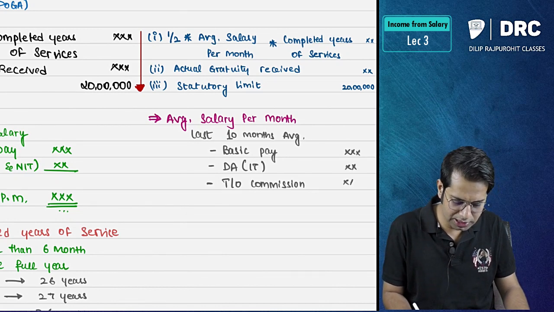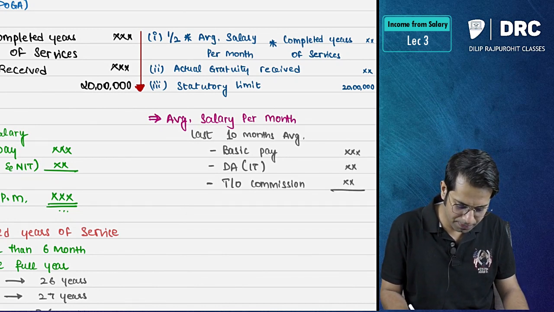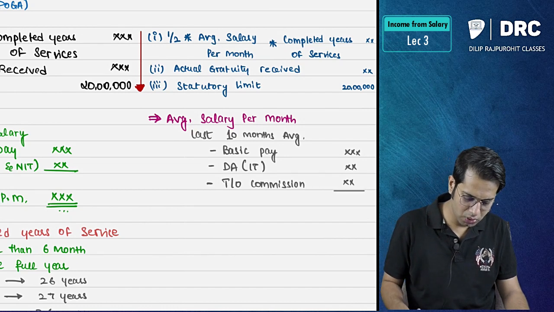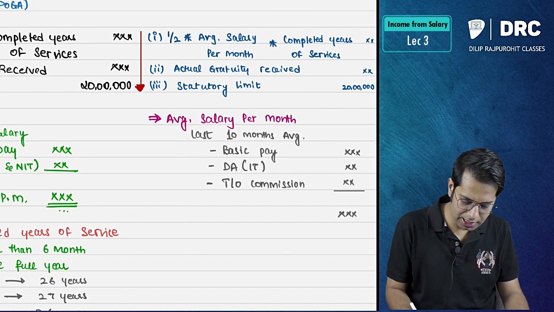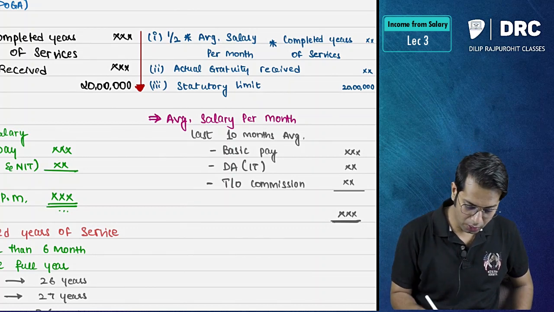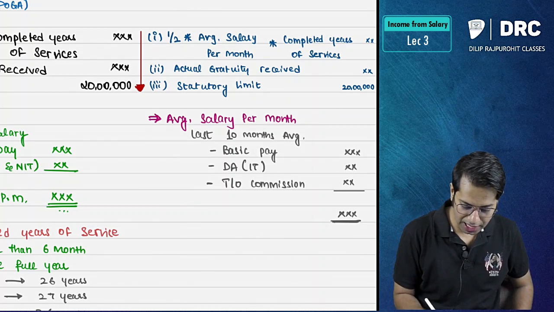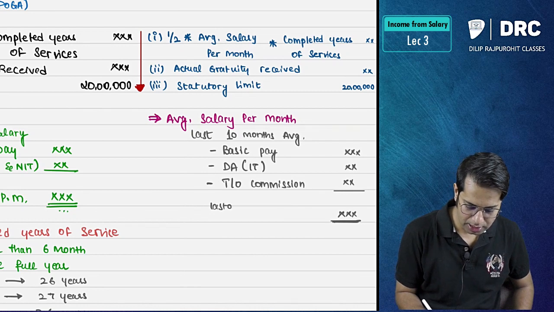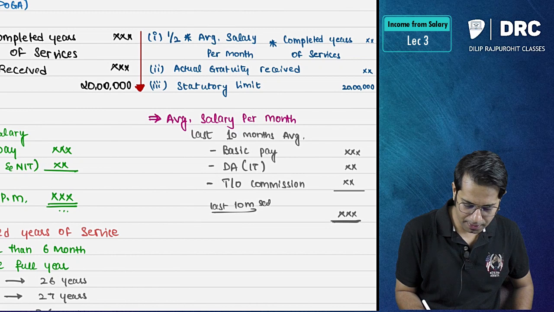So you should take these 3 things, then total it. Please note, you should take these 3 things and total it. Whatever amount you are getting, that you should take. Please note, now here you should do it for the last 10 months. Take the last 10 months' salary.